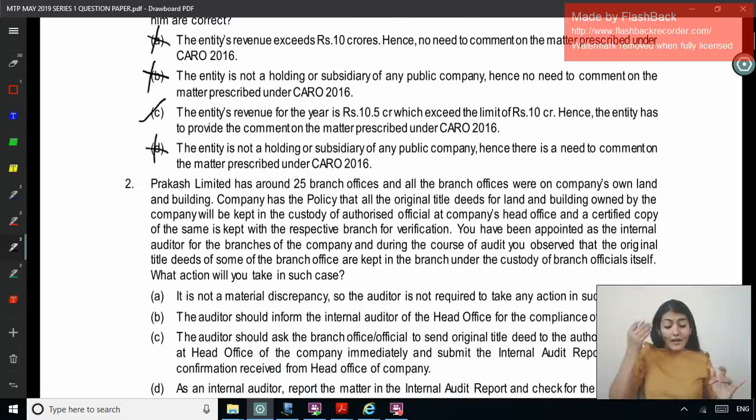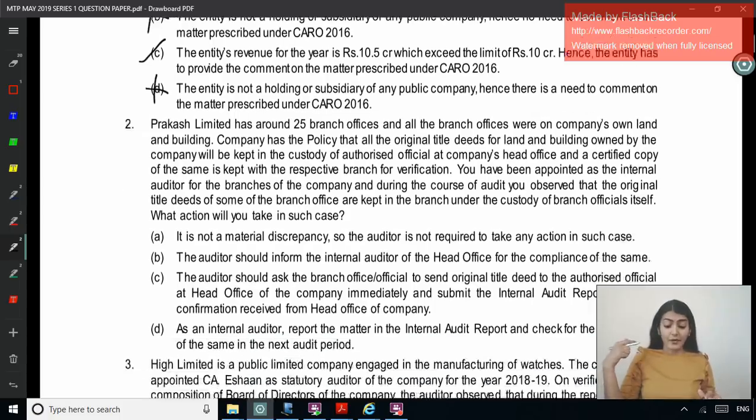Next one. Prakash Limited has around 25 branches, and all the branch offices were on the company's own land and building. The company has a policy that all the original title deeds for land and building owned by the company will be kept in the custody of an authorized official at the company's head office, and a certified copy of the same is kept with the respective branch for verification. You have been appointed as the internal auditor for the branches of the company, and during the course of audit you observed that the original title deeds of some of the branch offices are kept in the branch under the custody of the branch officials itself. Under whose custody should they be kept?